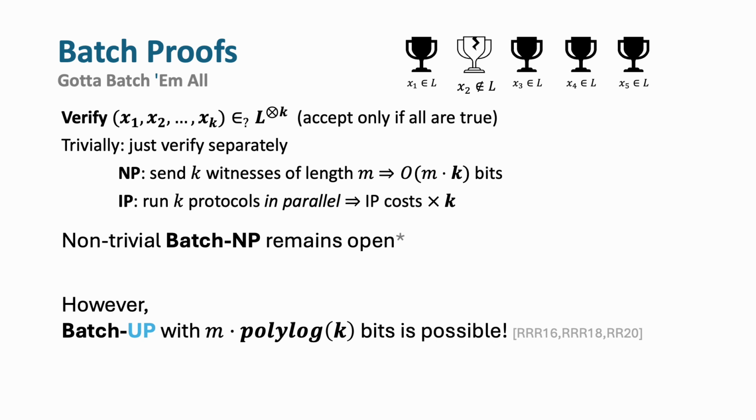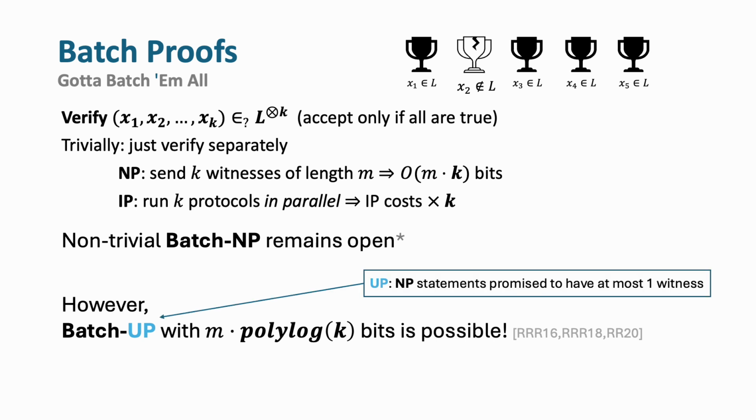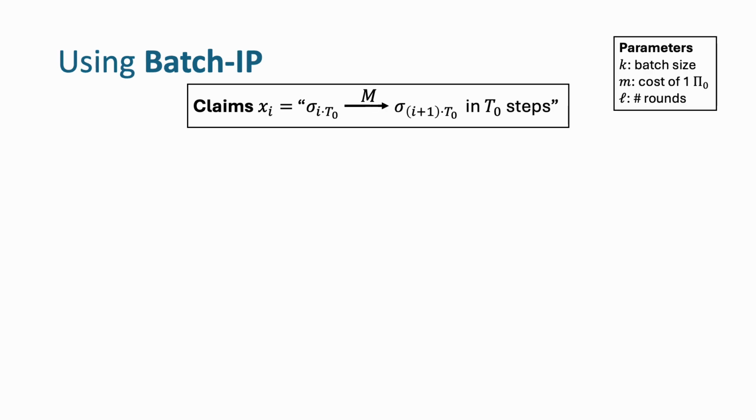However, for batch UP, we know that really good protocols with a polylogarithmic overhead exist. And here UP is a subclass of NP, where every statement is promised to have at most one witness. Assuming that we can batch IP optimally, let us compute the efficiency of the resulting doubly efficient proof system.